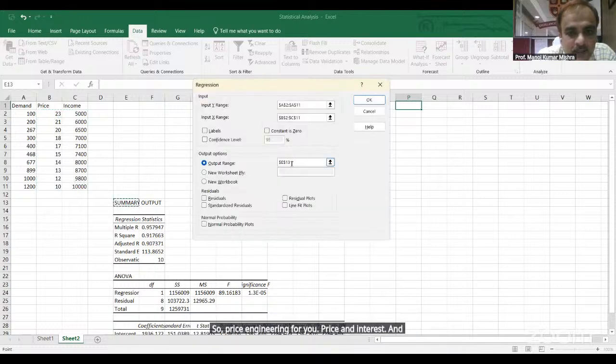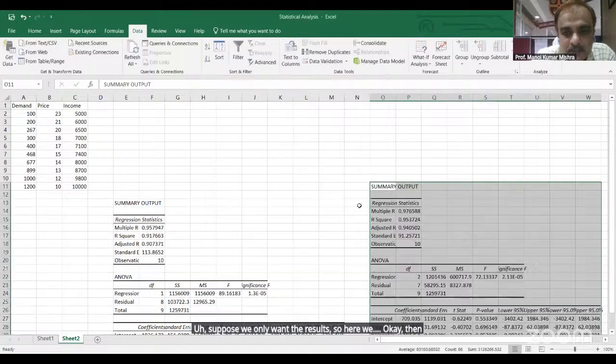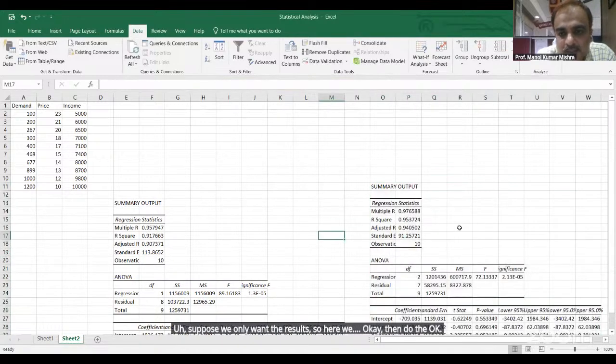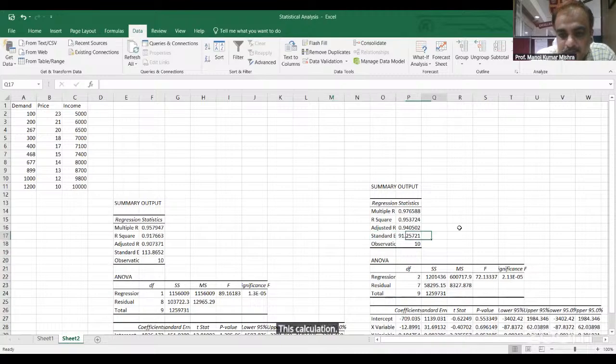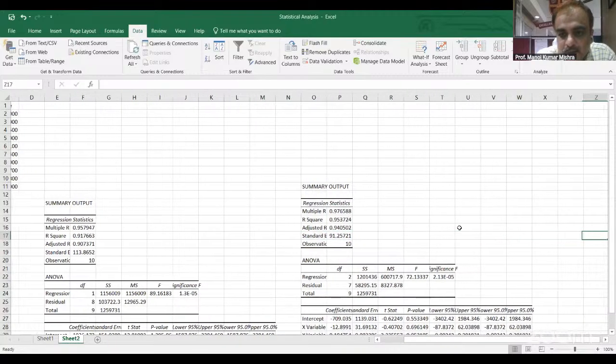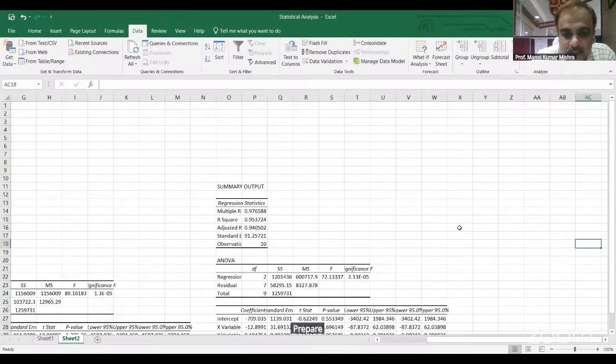And then where you want the result, suppose here, do okay, and it will come. The calculation has come.